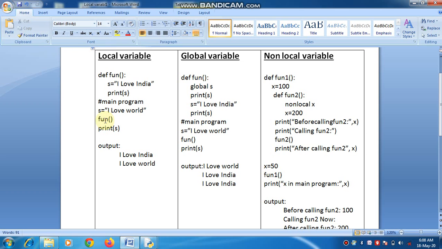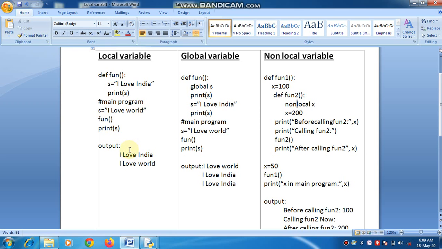The execution will go to the function, and in the function body there is another variable s. S inside a function has a local scope, and S in the main program has global scope. So inside the function S will not affect the value of outside S.